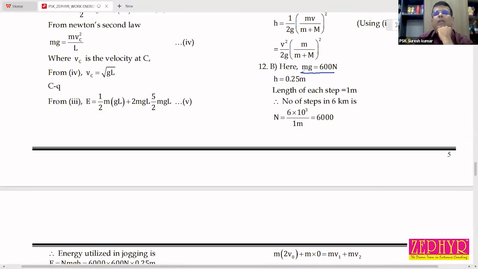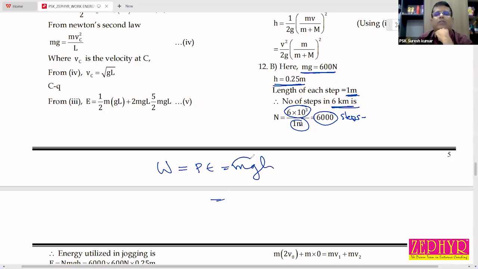mg is directly given, 600 Newton. Height is 0.25. Length of each step is 1 meter. So number of steps in 6 kilometer is 6,000 by 1, that is equal to 6,000 steps. So work done will be stored in the form of potential energy, that is equal to mgh. mg is directly given, 600. Total height is equal to 6,000 steps, each of height 0.25. So 6,000 into 0.25.